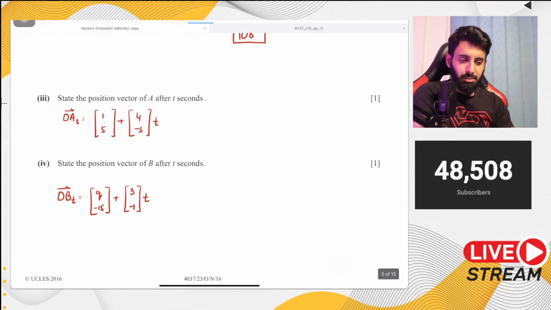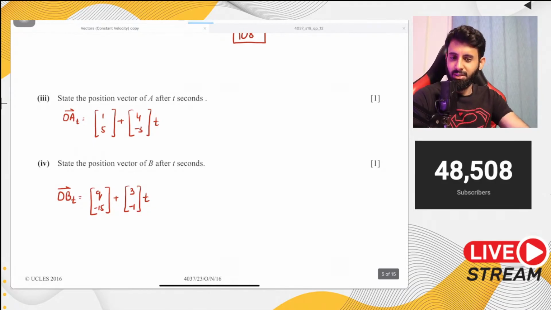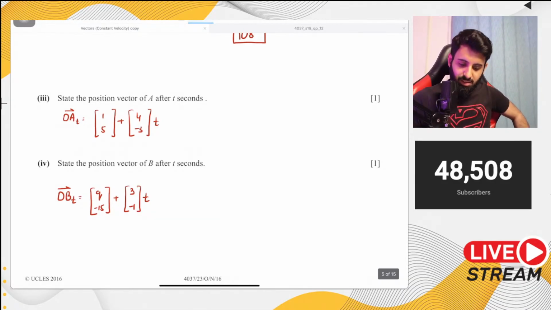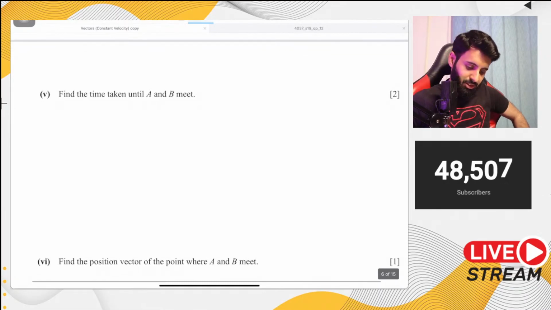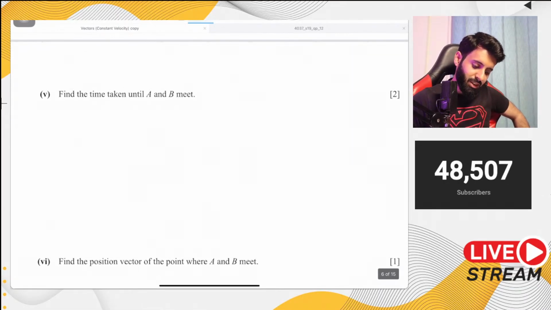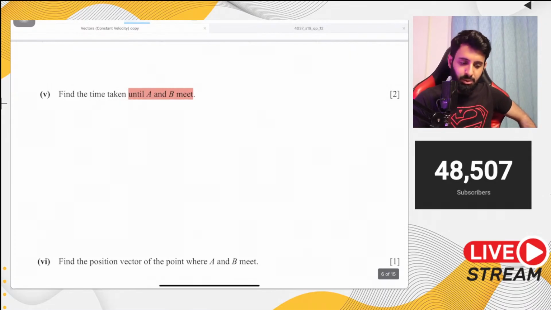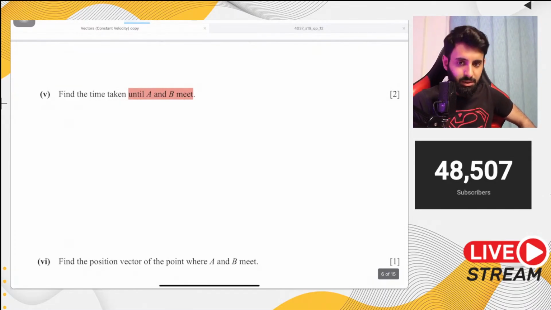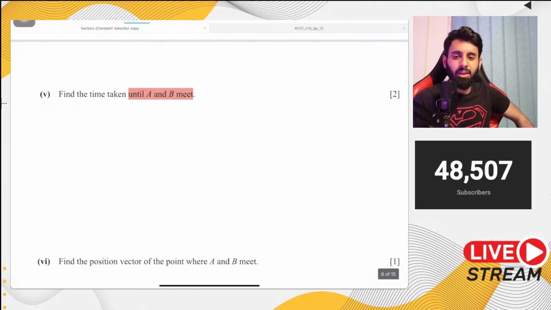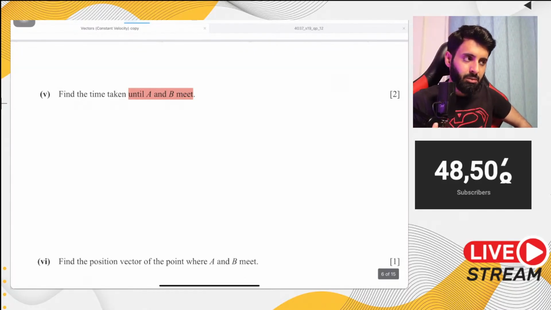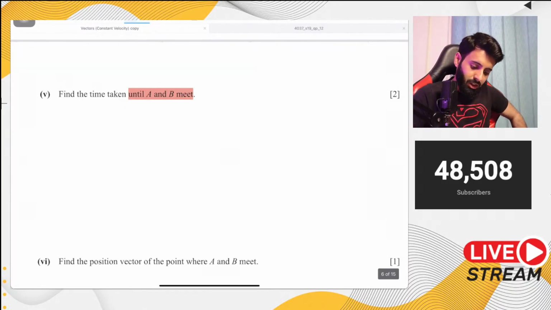Okay, so you guys have probably seen what the next part is, right? Okay, something to do with the collision. So you guys are close. Find the time until A and B meet. So here we don't have to find out whether they are meeting or not. We don't have to prove whether they're meeting. We don't have to disprove whether they're meeting. Here we just need to find out the time until they meet, which means that they're definitely meeting. And we need to, like I said, find out the time.